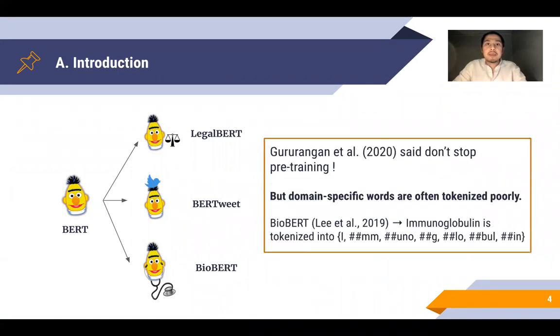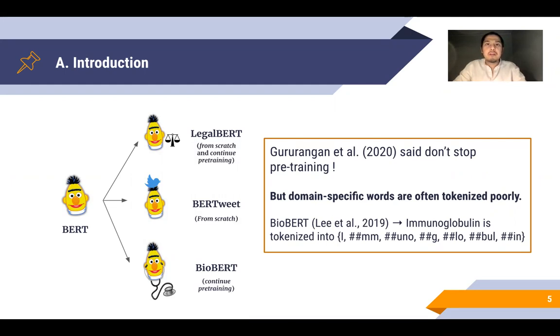Pre-training from scratch is expensive, and as an alternative, Gururangan et al. 2020 said, don't stop pre-training, which means to continue the pre-training on the domain-specific corpus. However, the main drawback is that domain-specific words that are not in the pre-trained vocabulary are often tokenized poorly. For instance, in BioBERT, immunoglobulin is tokenized into many subwords, even though it is a common term in biology.